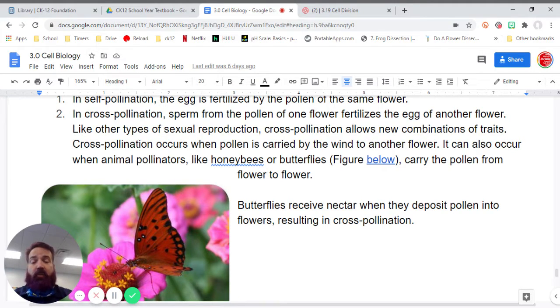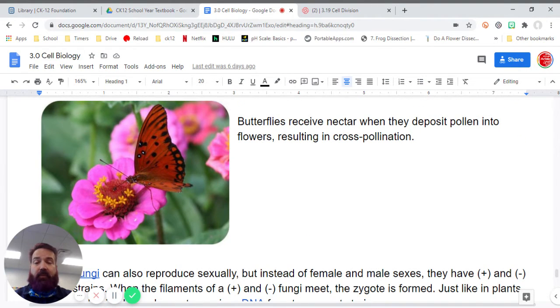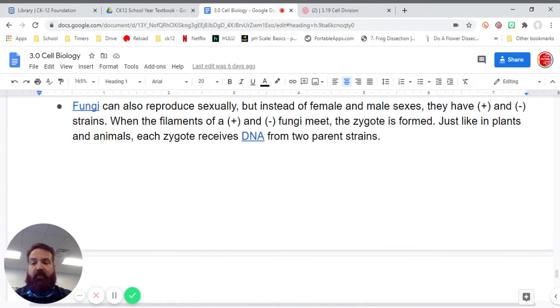Cross-pollination occurs when pollen is carried by the wind to another flower. It can also occur when animal pollinators like honeybees or butterflies carry the pollen from flower to flower. Butterflies receive nectar when they deposit pollen into the flowers, resulting in cross-pollination.